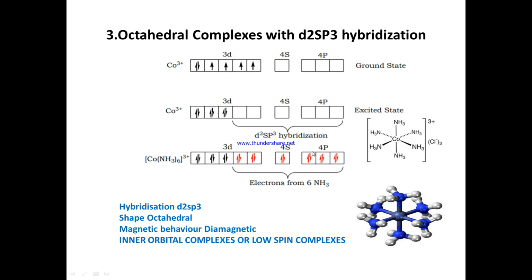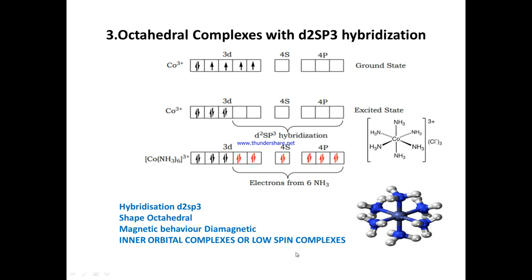And in the empty orbitals, 6 ammonia ligands are donating 1 pair of electrons each, making them filled. So we can observe everything is filled. All the electrons are paired, so the magnetic property is diamagnetic in nature, the hybridization is d2sp3, and so the shape is octahedral. This is how we should write the octahedral pictures, and this is a 3D diagram.